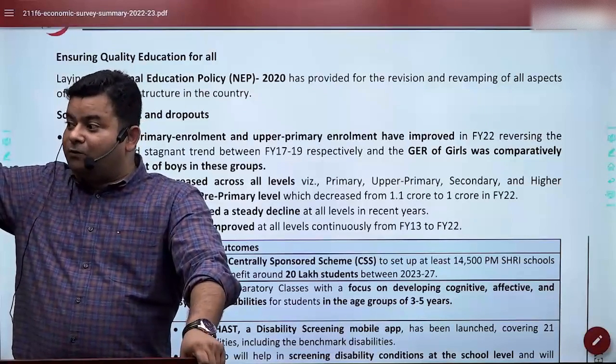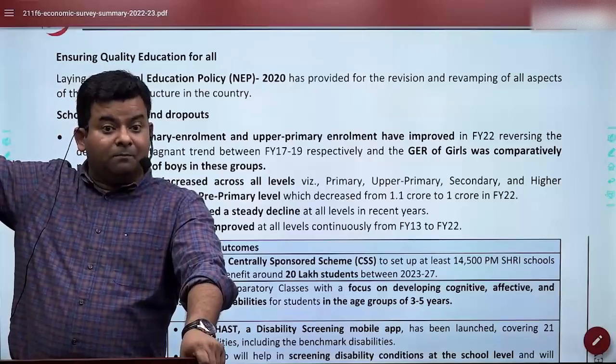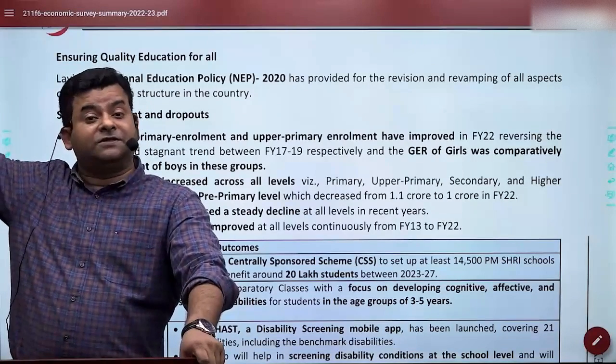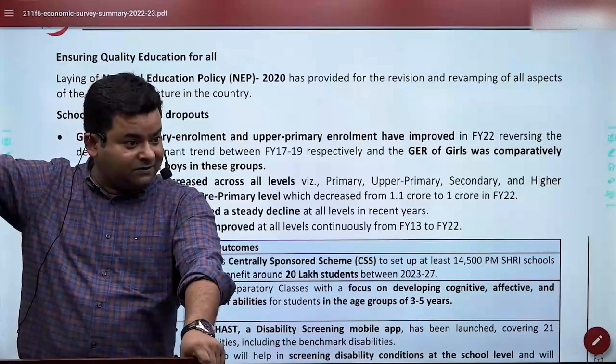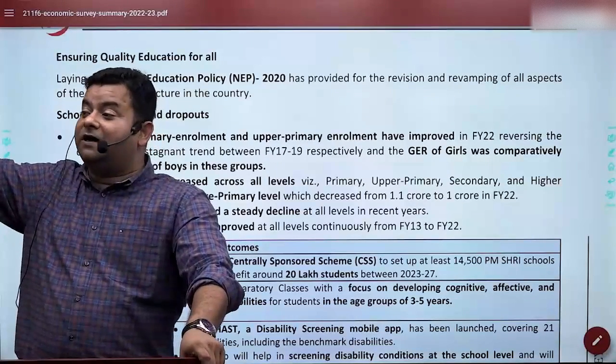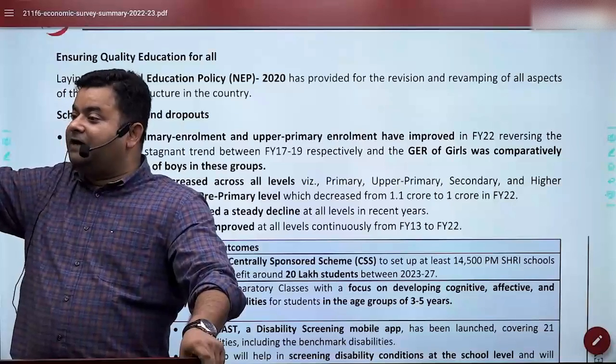The percentage could be more than 100. How is it possible? Maybe because some students, 15, 16 years old, are still in primary class. Maybe some students less than 6 years old are still in primary classes. And that's why data more than 100 is something which provides a very good idea.